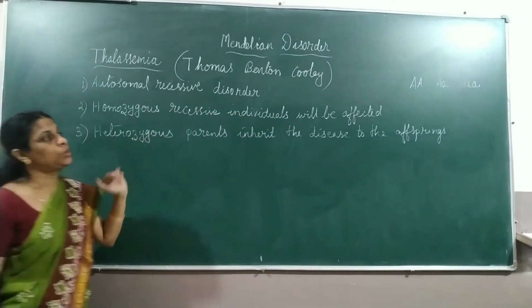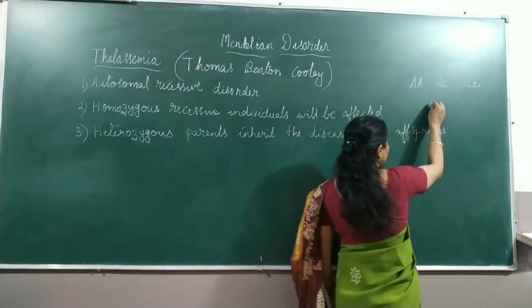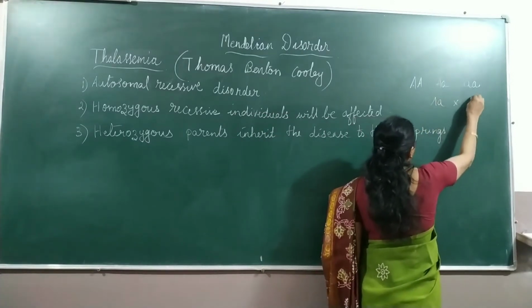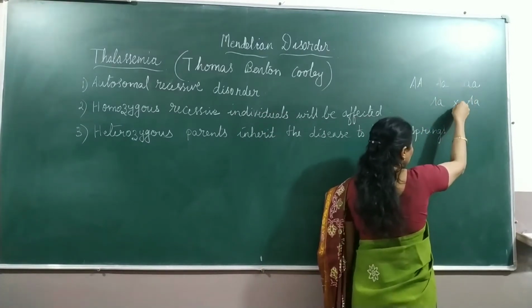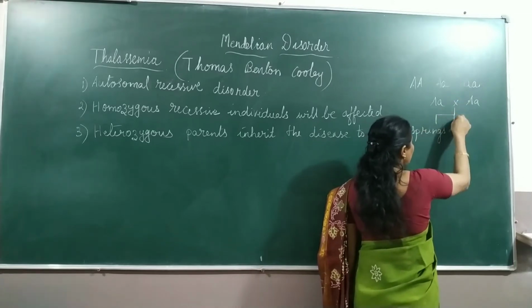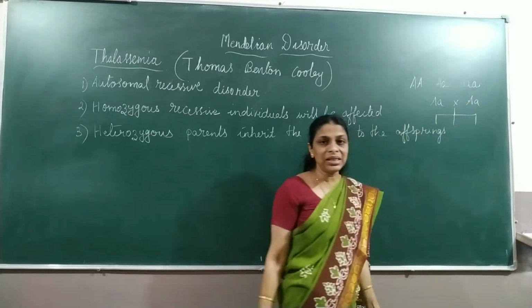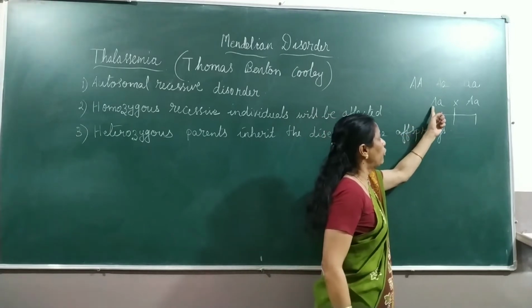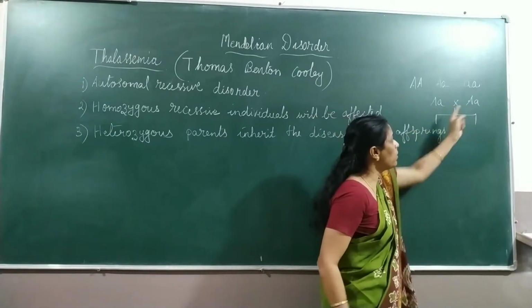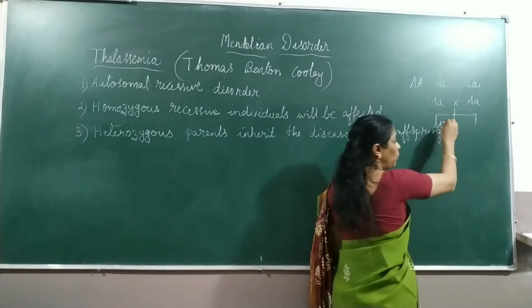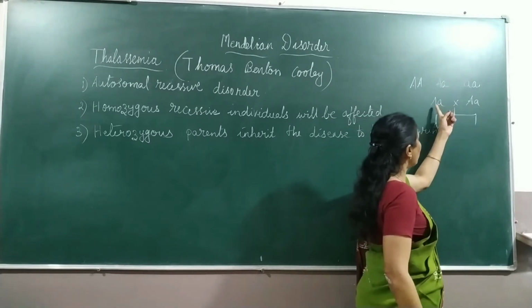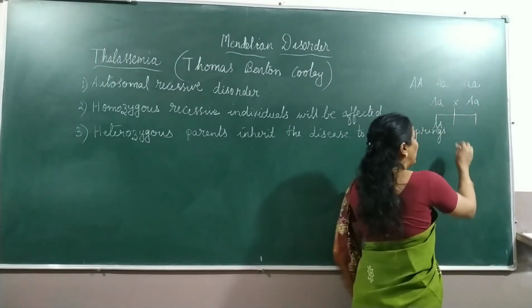And when both the parents are heterozygous, there are chances of three different genotypes for the progeny, isn't it? Which are the three different genotypes? From the father capital A, from the mother capital A. So this is one possibility. Another possibility is from the father capital A, and from the mother small a.